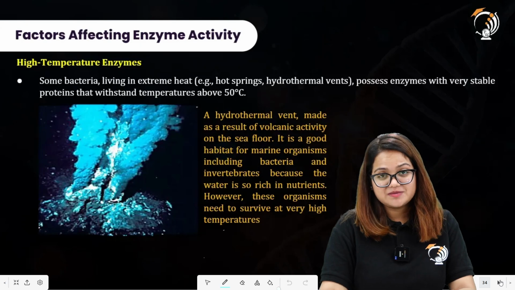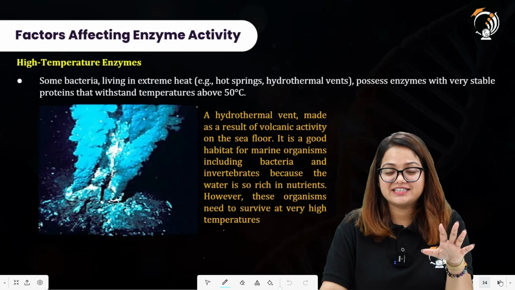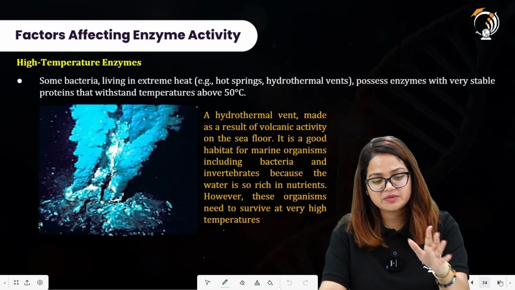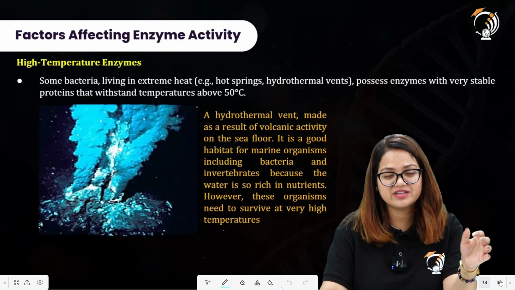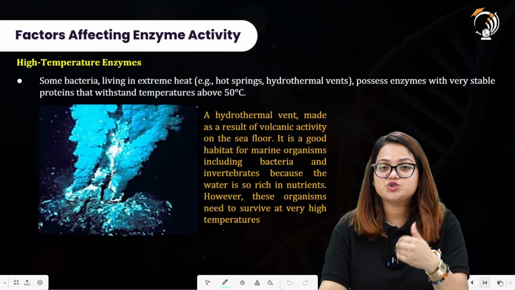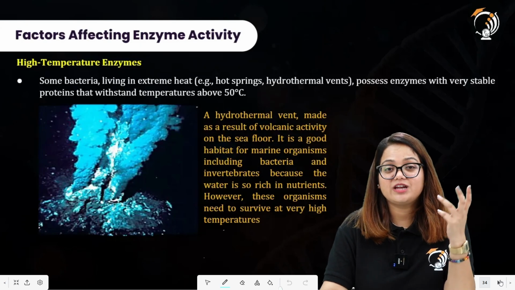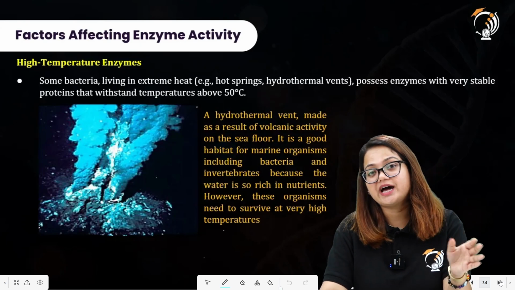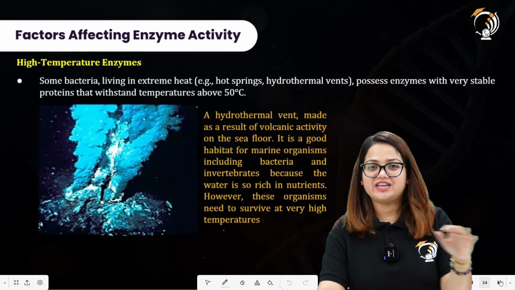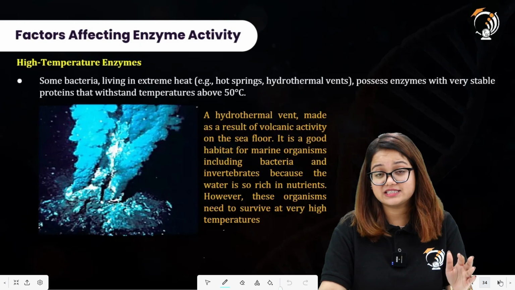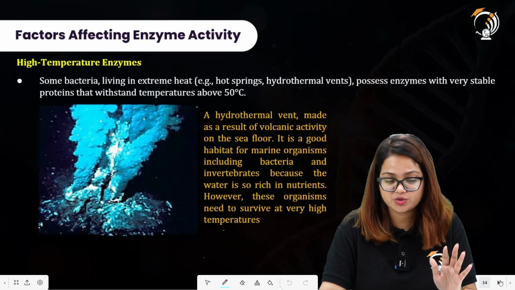High temperature enzymes. As we have already studied, enzymes have their optimum temperature. Each enzyme has its optimum temperature at which it shows maximum activity. There are also enzymes which are active at very high temperatures, and one example is represented here.